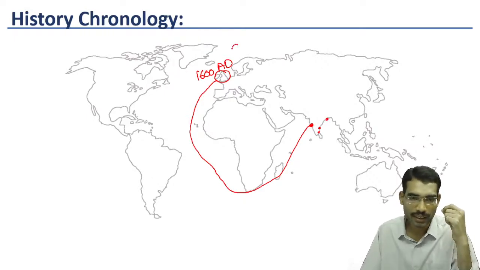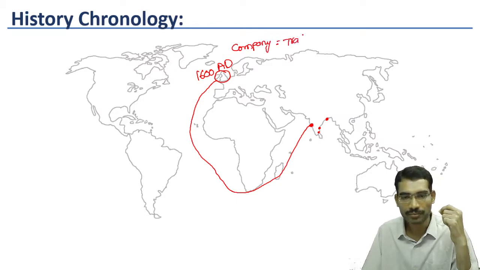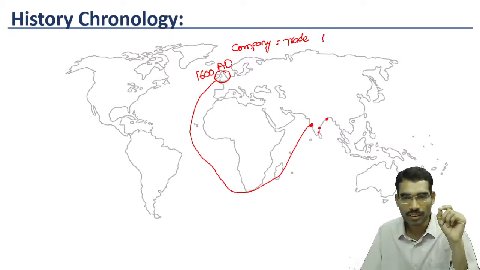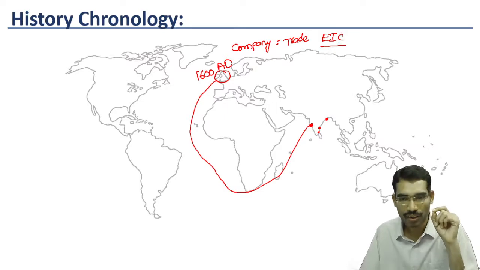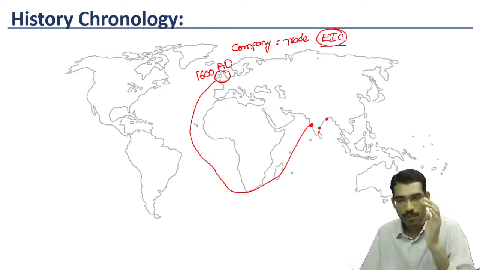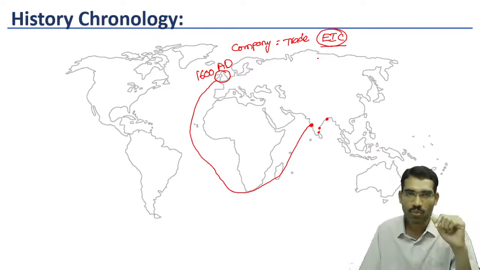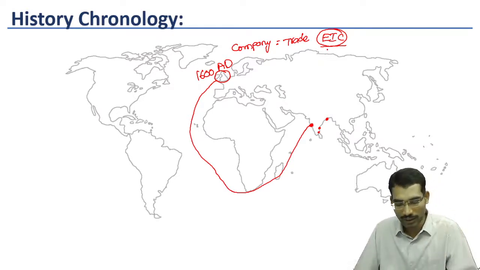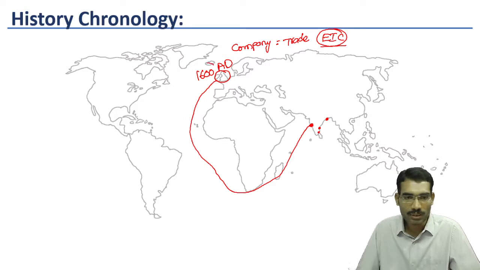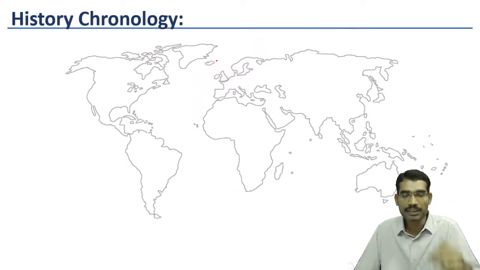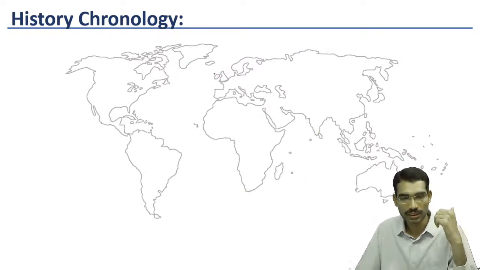Because it is a company, the purpose is to trade with the Eastern world. That's why it is called East India Company. Before entering into modern India, let us take what is happening at the global level. Here we are talking about 1600, but before 1600 itself, some major developments took place in world history.